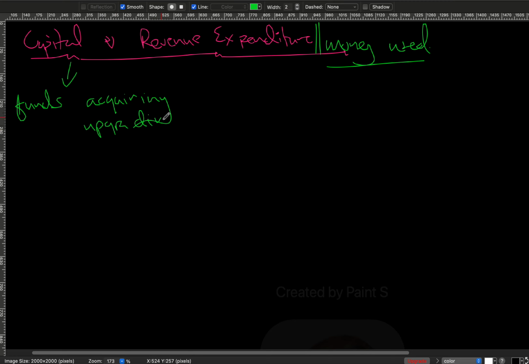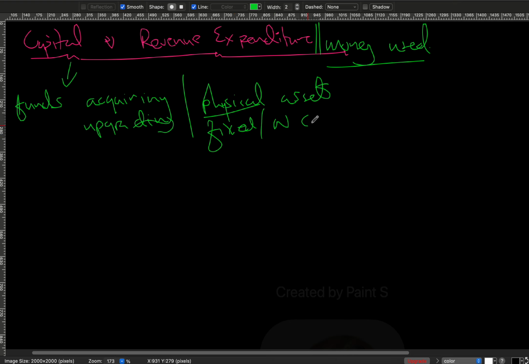We're talking about a physical asset, physical assets like this. We're going to talk about them as fixed assets or even non-current assets. So when we talk about capital expenditure, any fund that has been used towards acquiring fixed assets or upgrading fixed assets, we're going to be terming that capital expenditure.